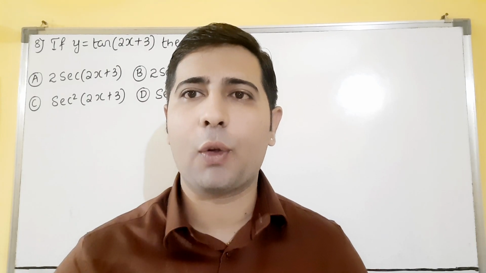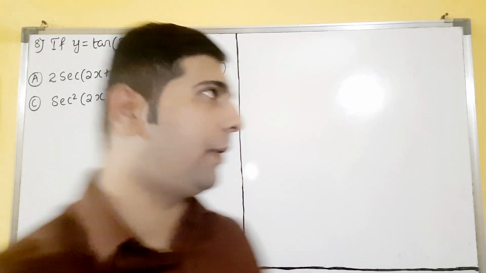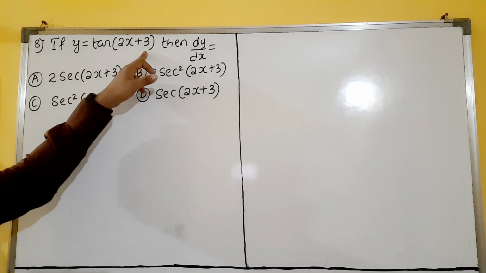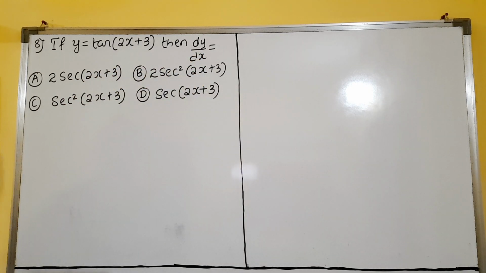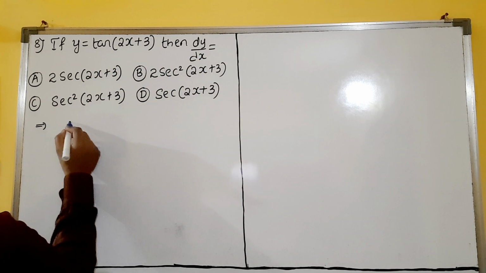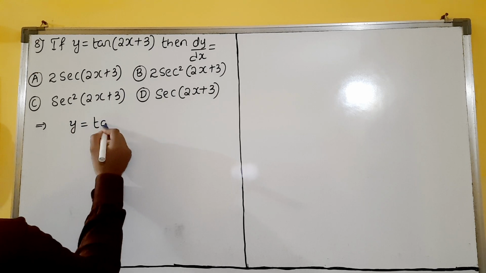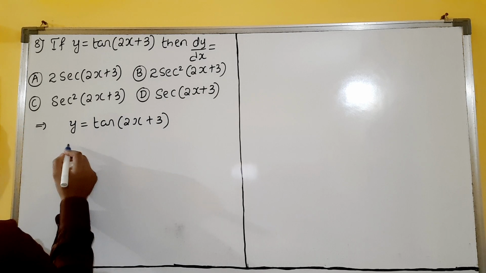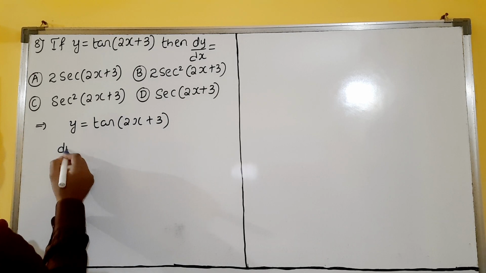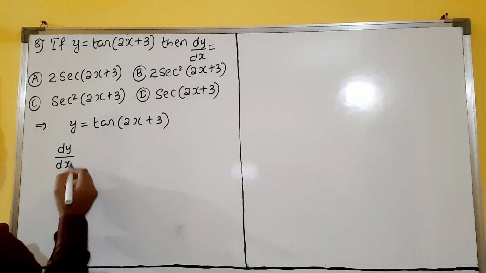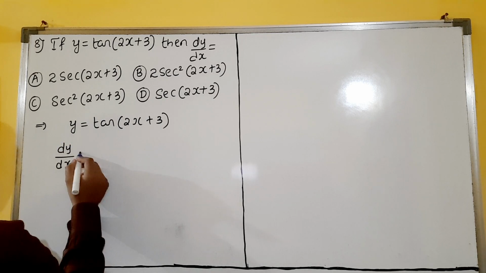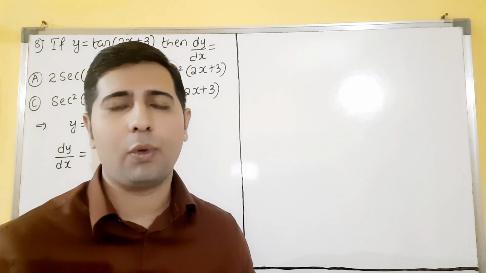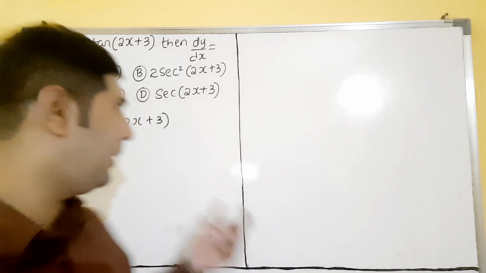I hope all of you have copied. Now let us see the 8th question, dear students. Question number 8: if y is equal to tan of 2x plus 3, then dy by dx is what? So first you write the given equation here, that is y is equal to tan of 2x plus 3, dear students. So let us differentiate this with respect to x. That is, the derivative of y is dy by dx. I will not write 'differentiate with respect to x', because this is an MCQ question, dear students. No need of writing all those things.